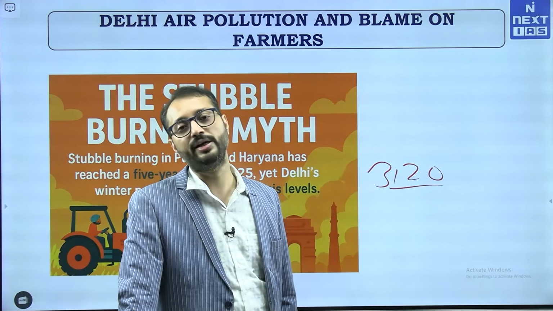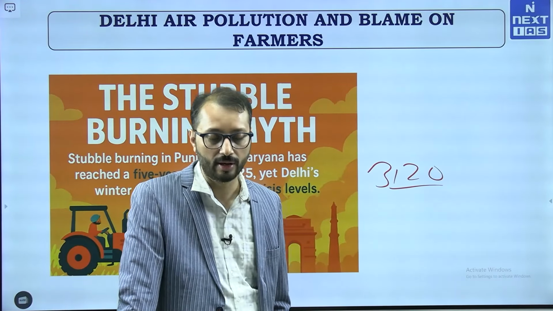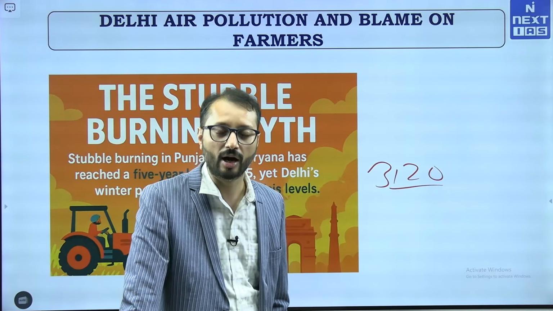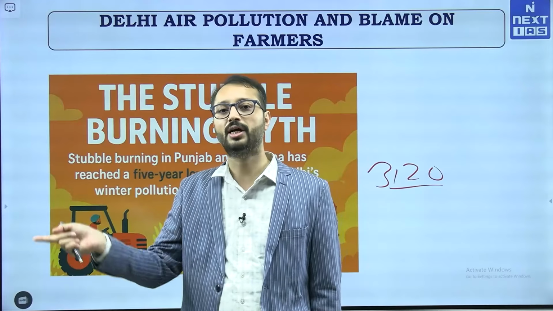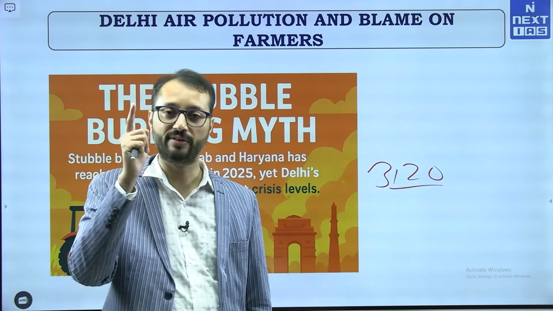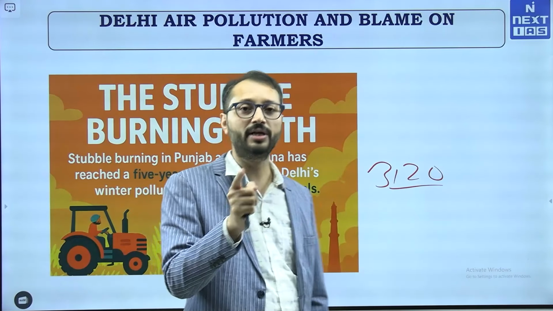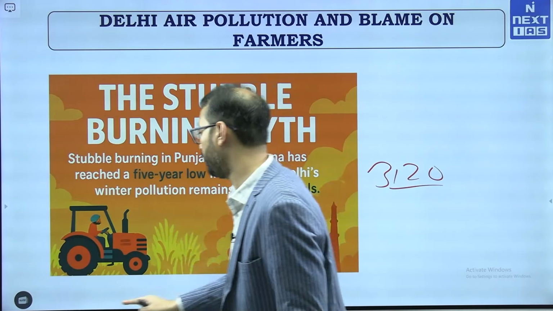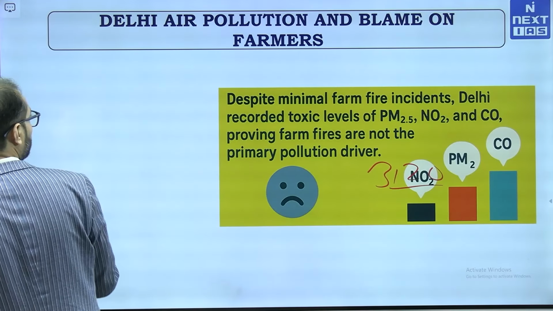Waste and biomass burning is another issue. Municipal waste, plastic, leaves, the biomass that is burnt in situ, and a small percentage of it is contributed from the agriculture burning that is happening in Punjab and Haryana, but this year that has been at an all time low. So, that is definitely not a factor, and now it proves the myth that stubble burning is not the real reason, it is the local emissions that is the problem for Delhi's worsening air quality index, and we have to find local solutions for it.